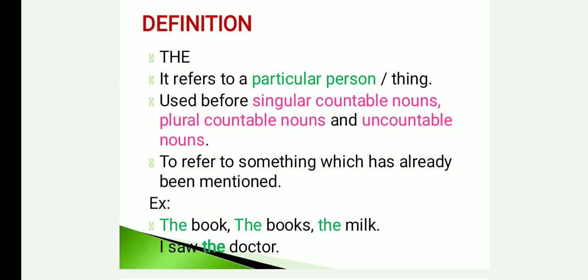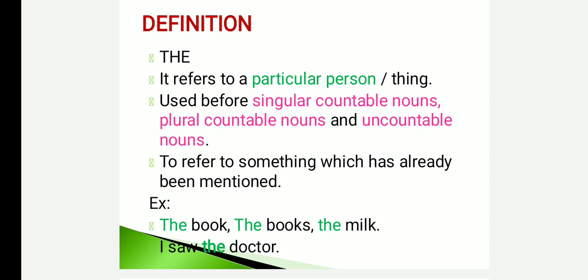The article "the" comes under definite article. Then what is a definite article? A definite article is used to speak about a particular person, or a person who belongs to a particular group. We use the definite article before a singular countable, plural countable and uncountable noun. Sometimes we use it to speak about the same person for the second time. For all those things, we use the definite article "the".